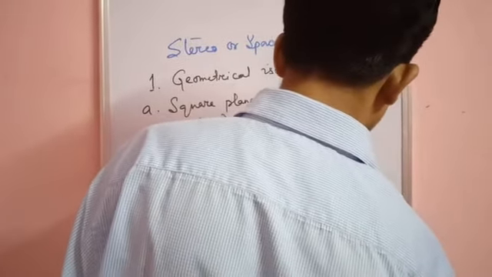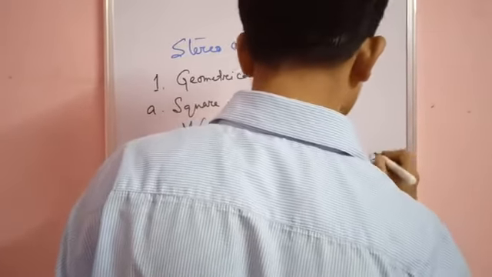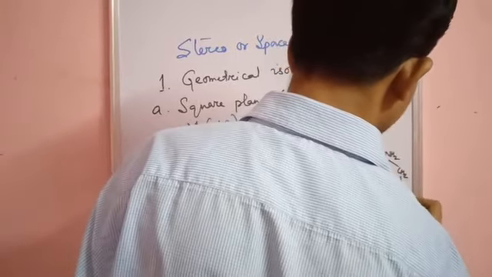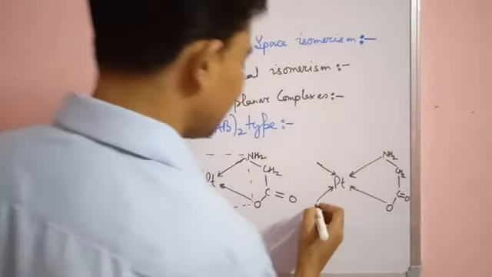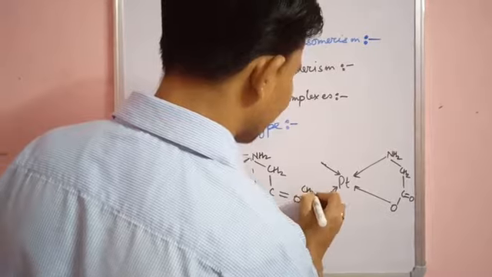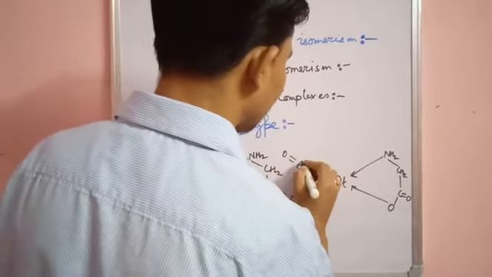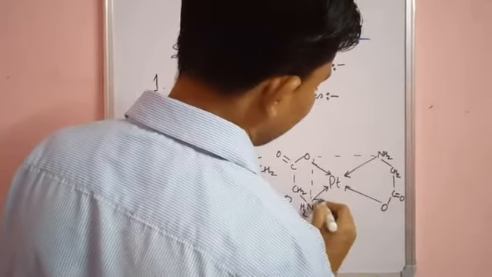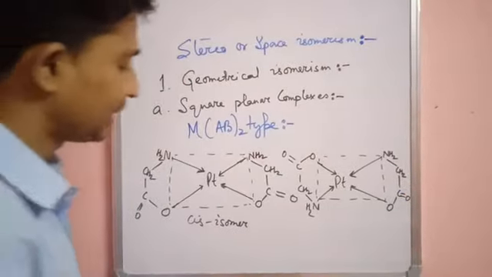What will be the pattern of this complex? So let's see. Here we have NH2, then CH2, then C double bond O, then COO. And here we have NH2. Now the NH2 is reversed, so two NH2 are not at the same position. So this is also a square planar complex of the MAB2 type. So this is a trans isomer.